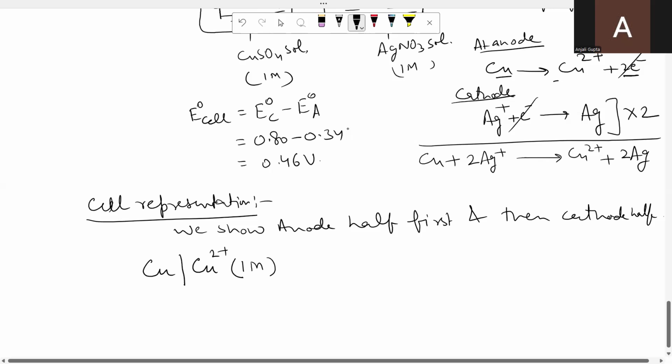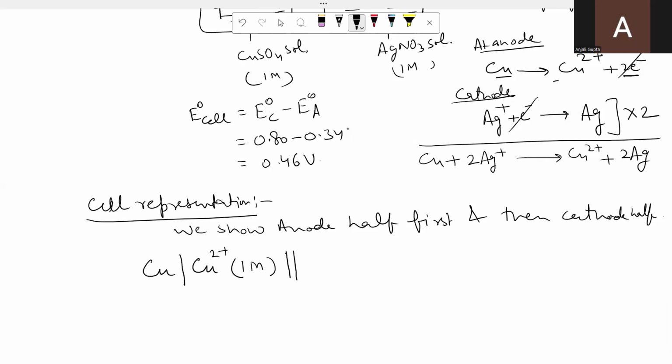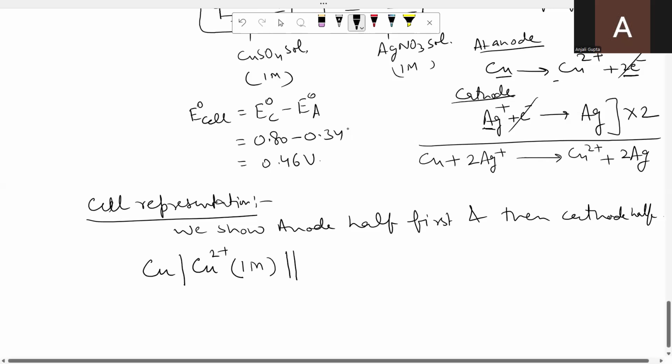उसके बाद हमें दिखाना है salt bridge. For showing the salt bridge, we show the double vertical line. Double vertical line means salt bridge. Then we show the cathode half reaction. In cathode half, you can see silver ion is converted into silver. So first of all, I will write silver ion. And whenever we write ion, we have to show the concentration. तो here again the concentration is 1m, या जो भी दी हुई है वो आपको लिखनी है. Then slash means interface. Silver ions क्योंकि aqueous है और silver solid है.